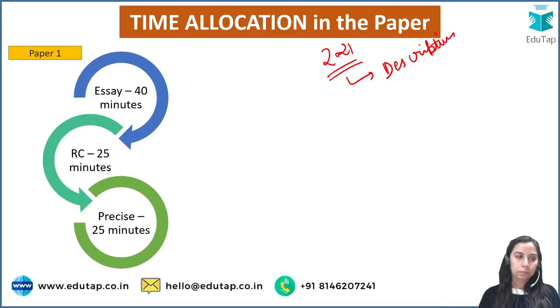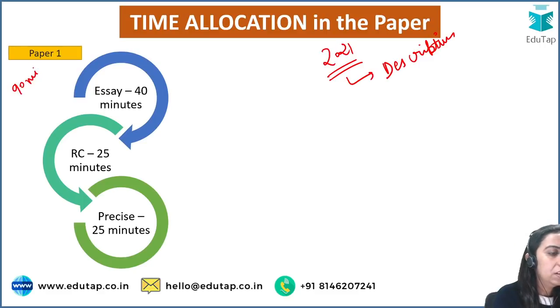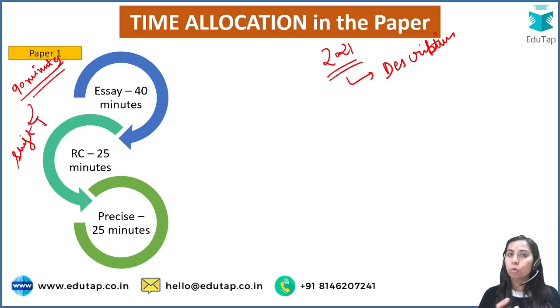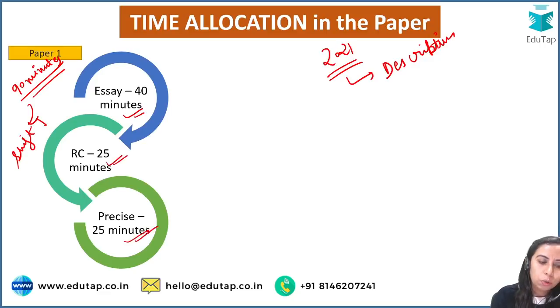Guys, in your paper 1, you're going to have 90 minutes. Your shift 1 will take place, and by shift 1 I basically mean the morning shift. So the paper is to take place in 2 shifts, morning and evening. In the morning shift, the paper will be paper 1, and in the evening paper 2 will take place. Right. So in your paper 1, 90 minutes, the ideal time that you should allocate is around 35 to 40 minutes for the essay, because the essay is very, very important. There are probably going to be 3 or 4 questions, so you can divide your time accordingly, right? RC 25 minutes, Precis 25 minutes.